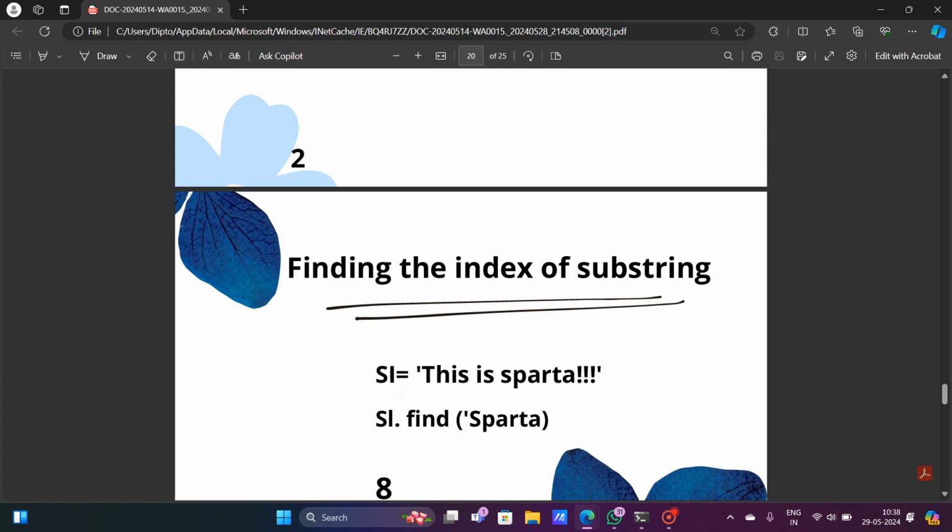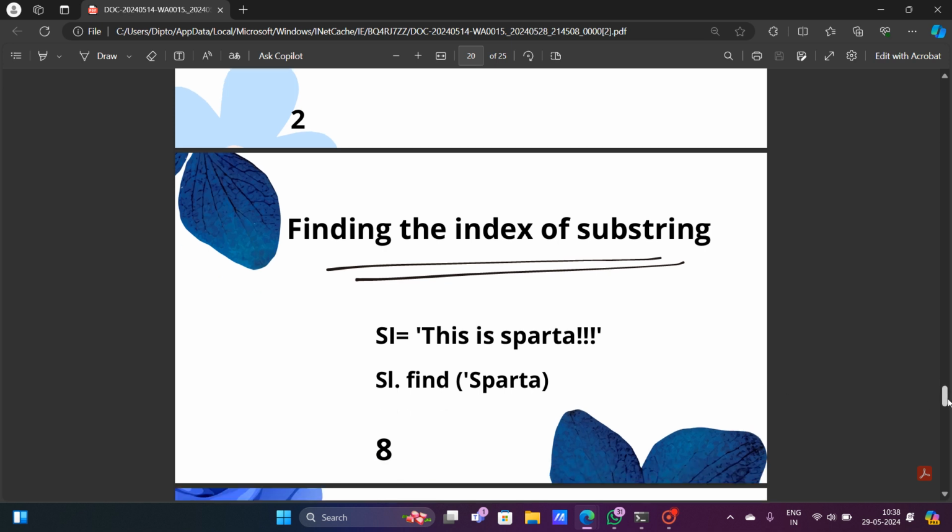So if I just use the name of the string and the dot find function, and within the bracket I give the parameter that is Sparta, here it will be a single quote that is supposed to be closed, then it will give me 8. So that means that is the starting index of the word. So this is something that is very easy also.